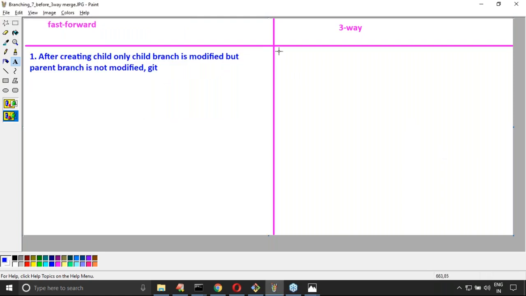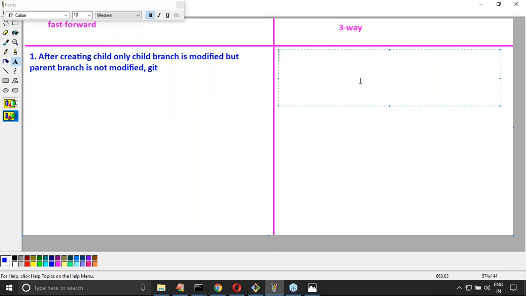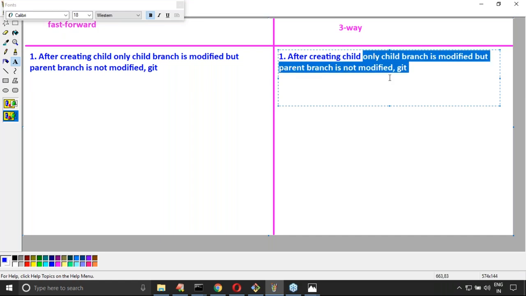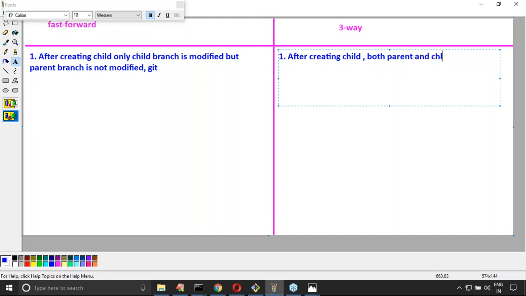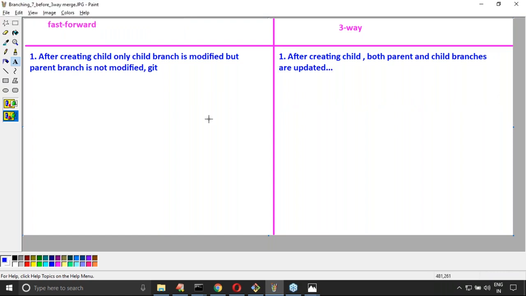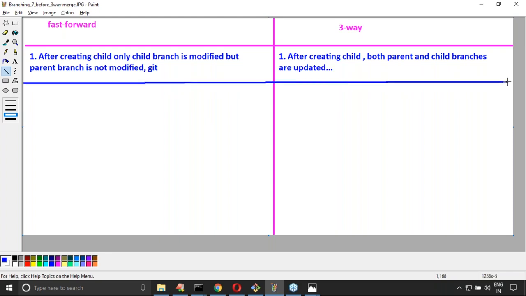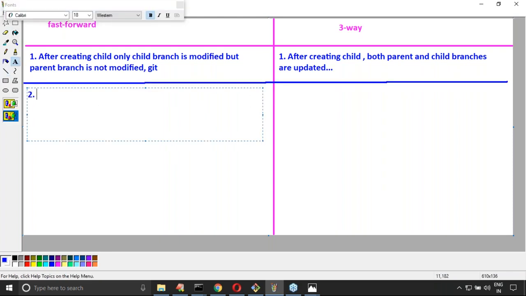Next, after creating the child branch, both the parent and the child branches are updated. Then Git will perform a three-way merge. Remember that carefully, right?